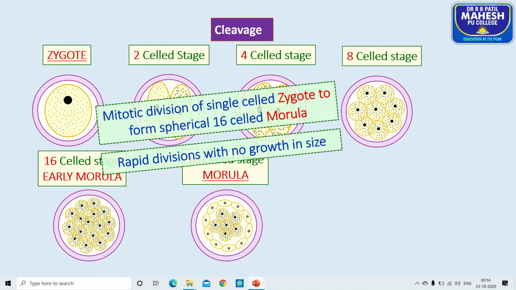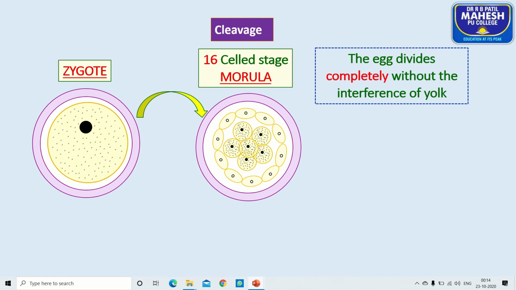And one more very interesting aspect is that during the process of cleavage, the cells keep on dividing, but the size of the embryo remains as it is. Next, look at here how exactly the cleavage takes place, how the zygote is transformed into the 16-cell stage or morula.